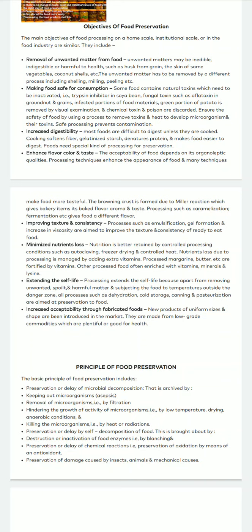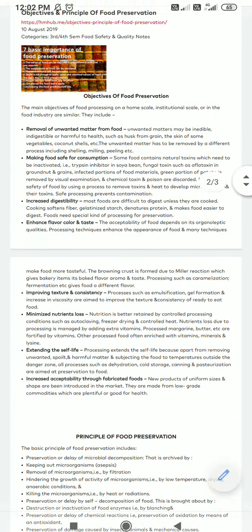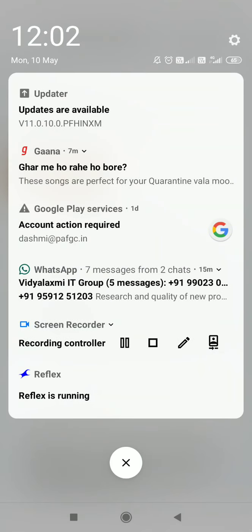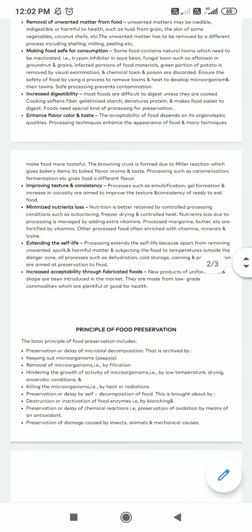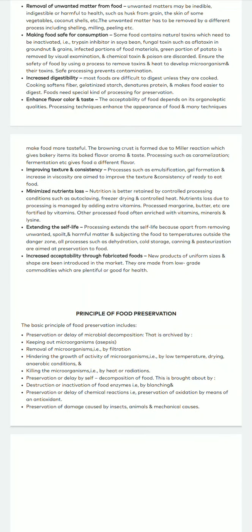What is blanching? Blanching is nothing but placing these fruits or vegetables in boiling water. So what happens when we place these fruits or vegetables in boiling water?